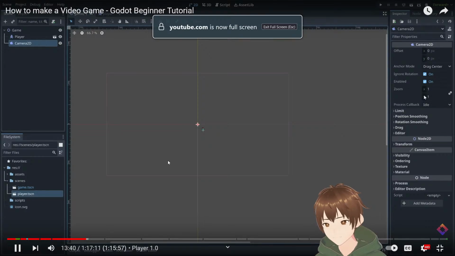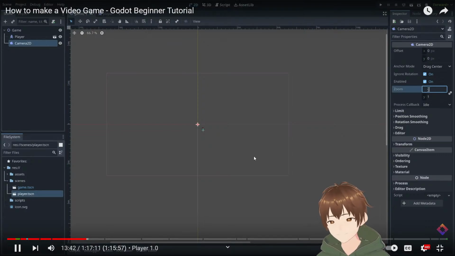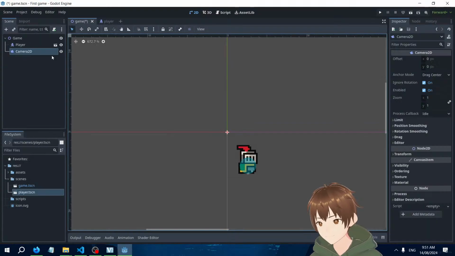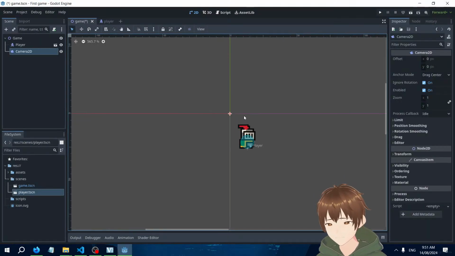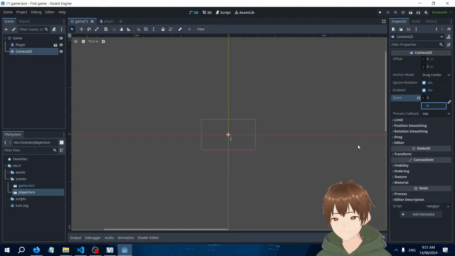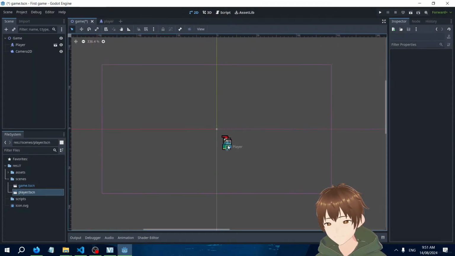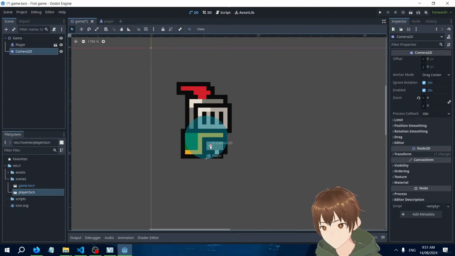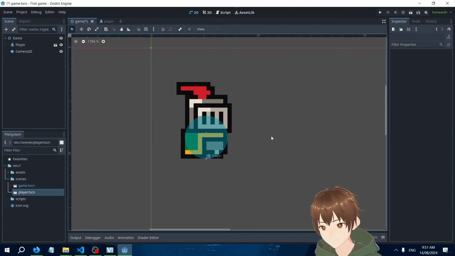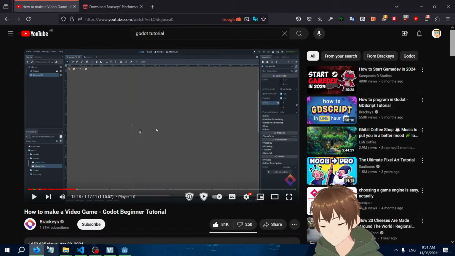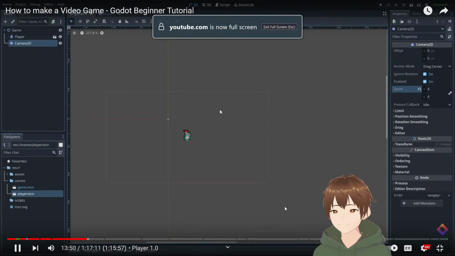This is definitely too large, so let's zoom in on our camera. I'm going to set the zoom here to 4x4 and simply click and drag our camera to be on top of the player. Now we can try playing our game.